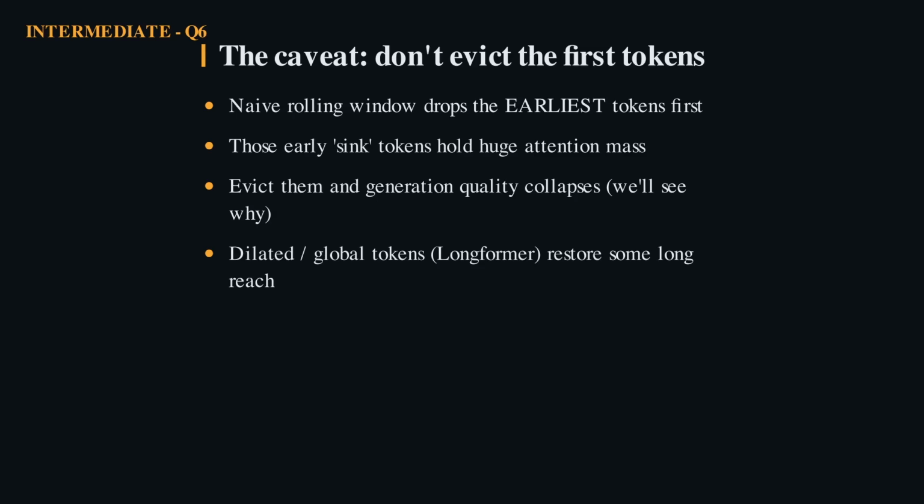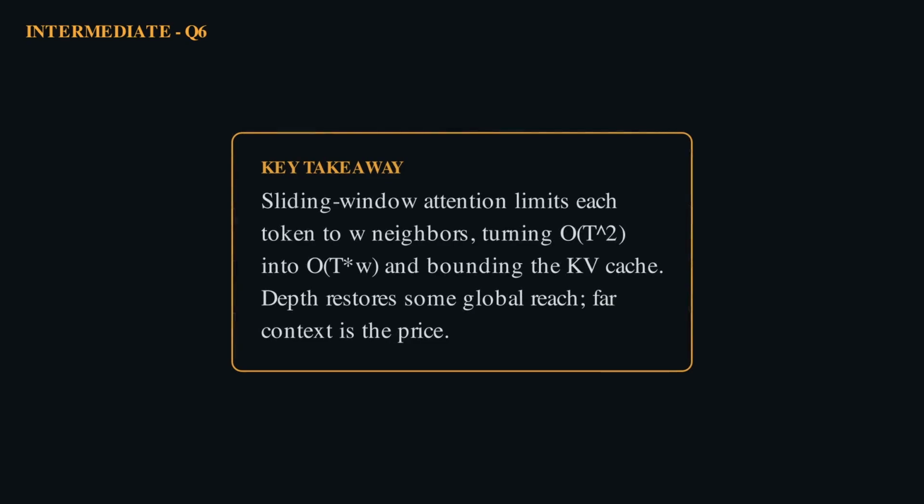There are also richer patterns than a plain band. Longformer mixes a local window with a few global tokens that everyone can see, and some designs dilate the window to cover more ground with the same budget. These hybrids claw back long-range reach that a pure window throws away. A sliding window is powerful, but only if you keep the sinks. Go local to go long, stack layers to claw back range. That wraps the intermediate tier.